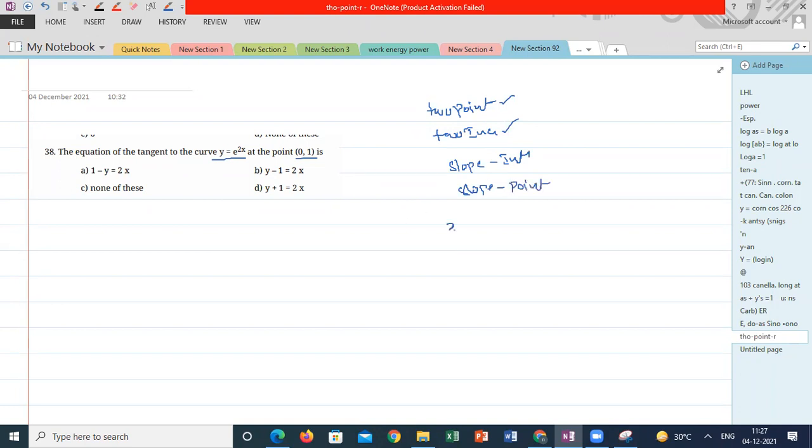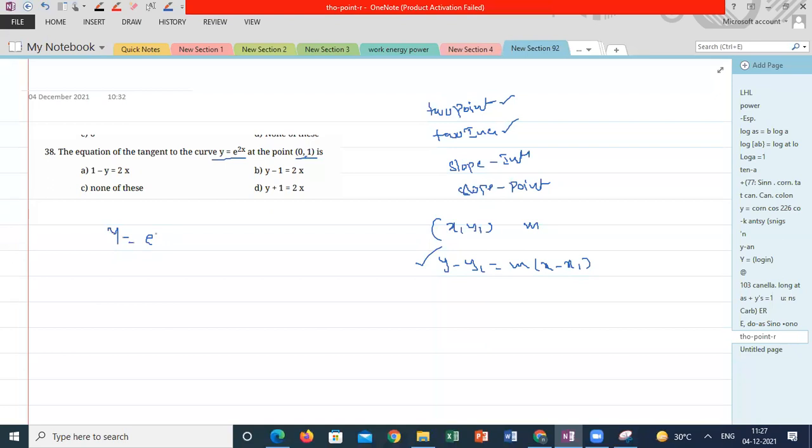If a line passing through x1, y1 has the slope m, then the equation of the line is y minus y1 is equal to m into x minus x1. Here the point is given, so calculate the slope and substitute in this formula, then it will be easy. So how to calculate the slope according to differentiation? Slope is y2 minus y1 by x2 minus x1, that is dy by dx.